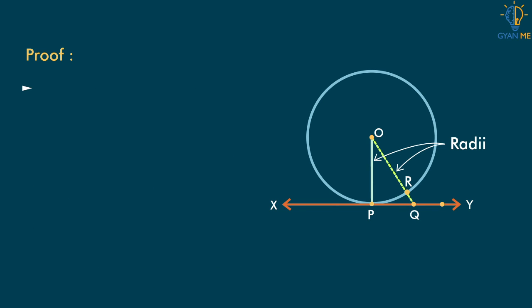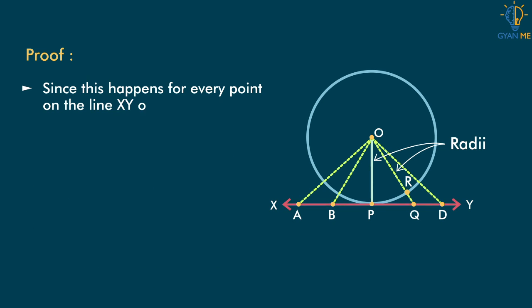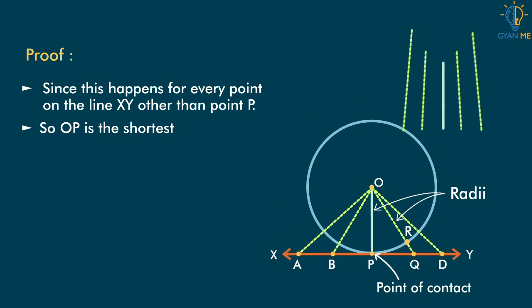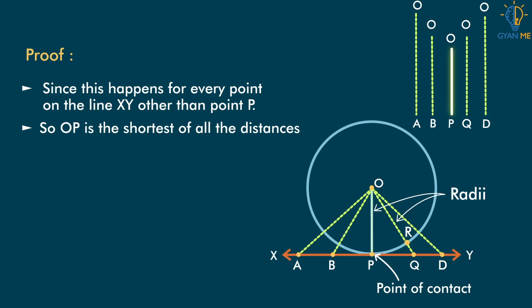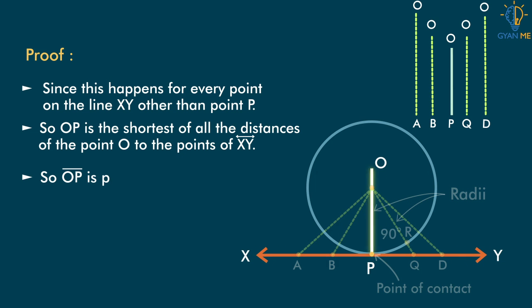Since this happens for every point on the line XY other than the point P, that is the point of contact, OP is the shortest of all the distances from the point O to the points of XY.